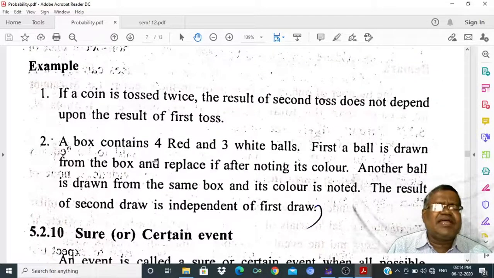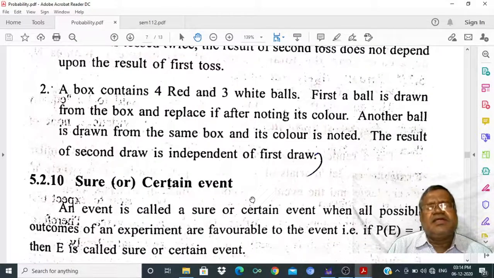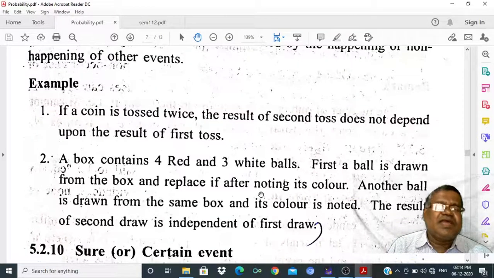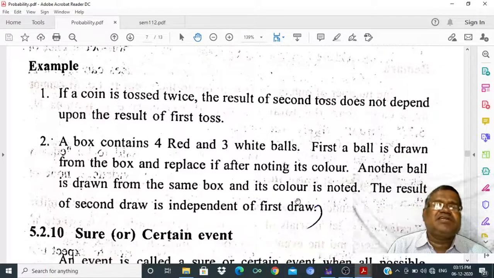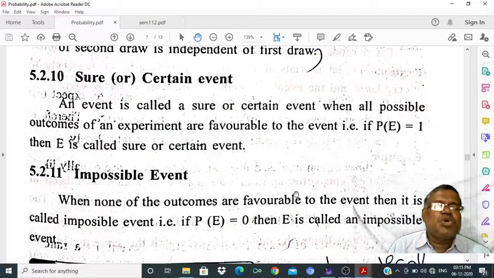If a box contains 4 red and 3 white balls, first a ball is drawn from the box and replaced after noting its color. Another ball is drawn from the same box and its color is noted. The result of the second draw is independent of the first draw. When the events do not influence the happening of other events, the two events are said to be independent.